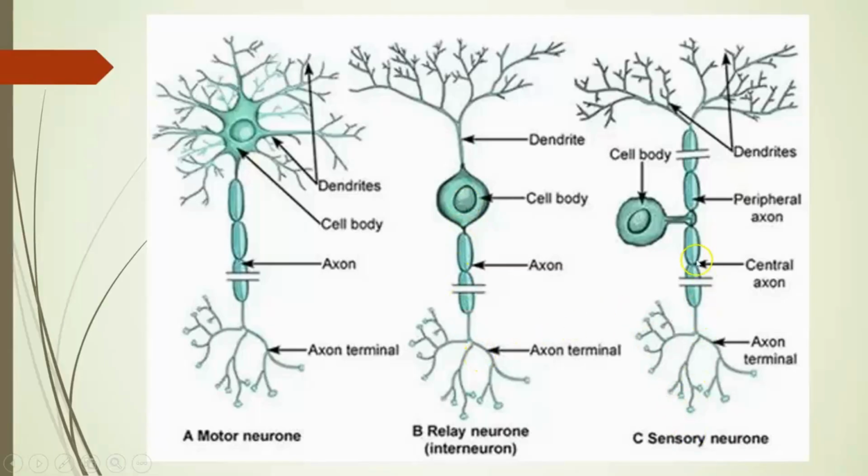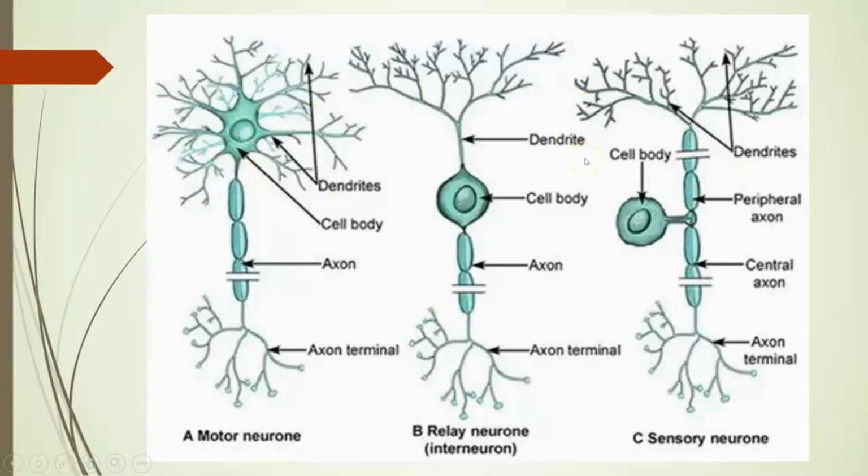The sensory neuron is something different from the relay neuron. You can see the cell body in the center, but as an external projection. At the top is the dendrite, and at the bottom we have the axon terminal. So the structure of the neuron is different.